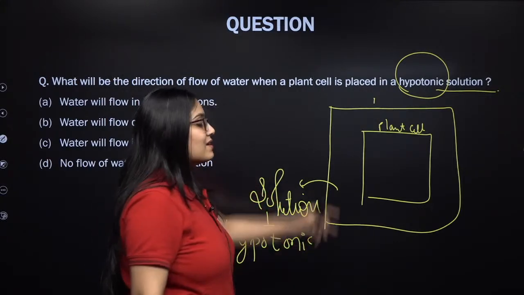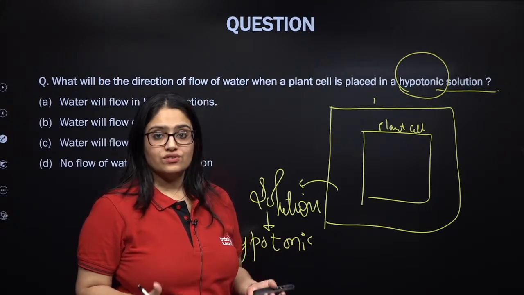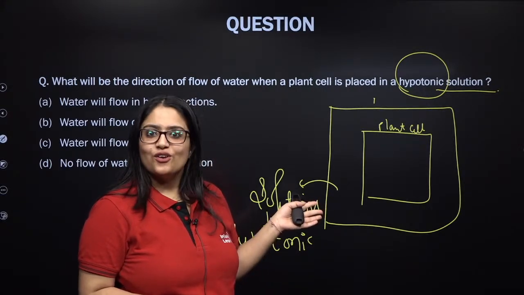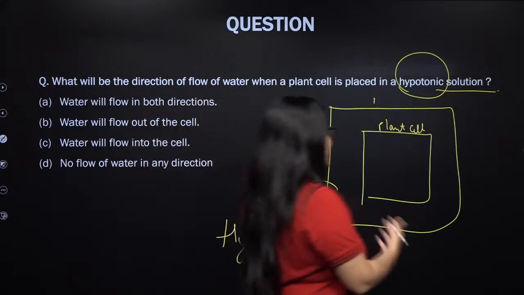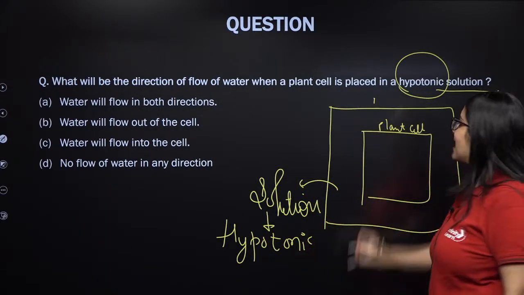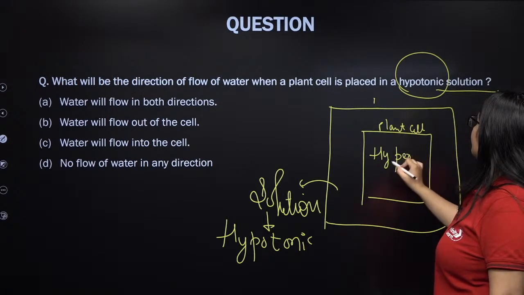That means the plant cell also acts as a solution because, my dear students, it has water in the cytoplasm and it has solutes, especially in the vacuole of the plant cell. So this makes a plant cell act as a solution as well. If this solution is hypo, that means the plant cell is going to be hypertonic.